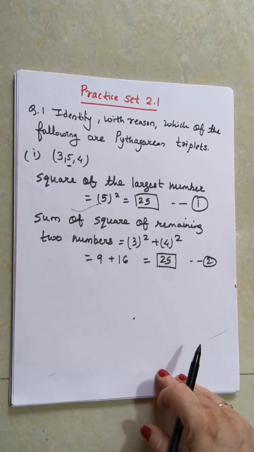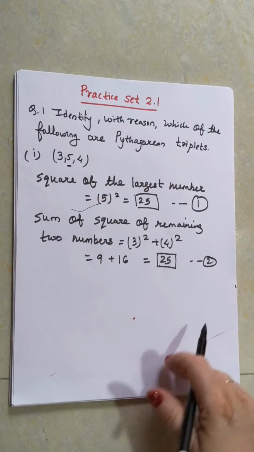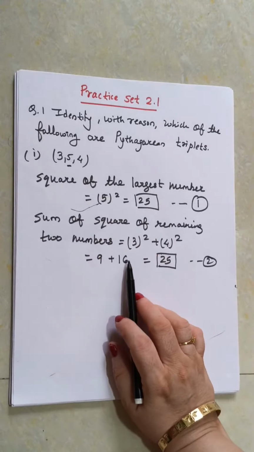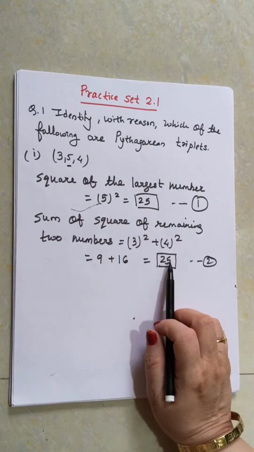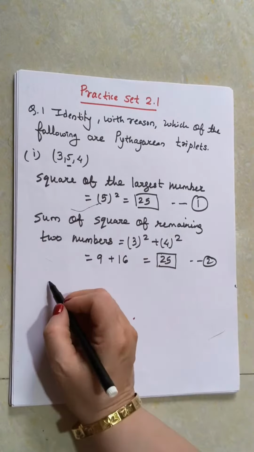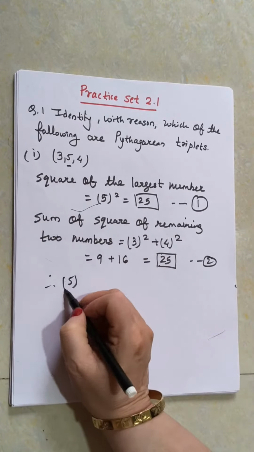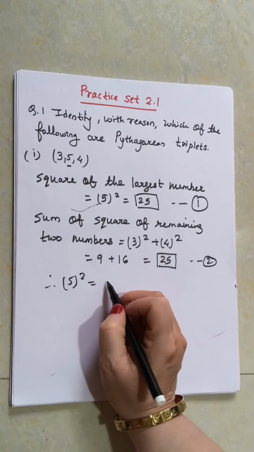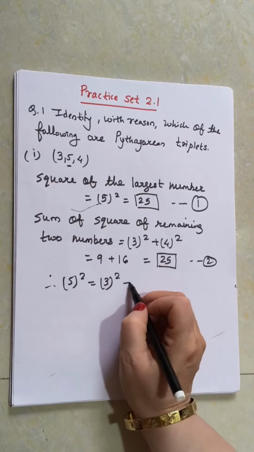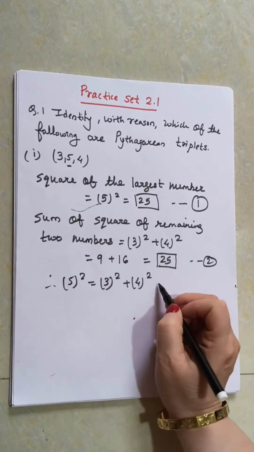Yes, Shrutika, absolutely correct. So looking at number 1 and 2, it is 25, 25, both are equal. So from 1 and 2, we can write 5 square is equal to 3 square plus 4 square.